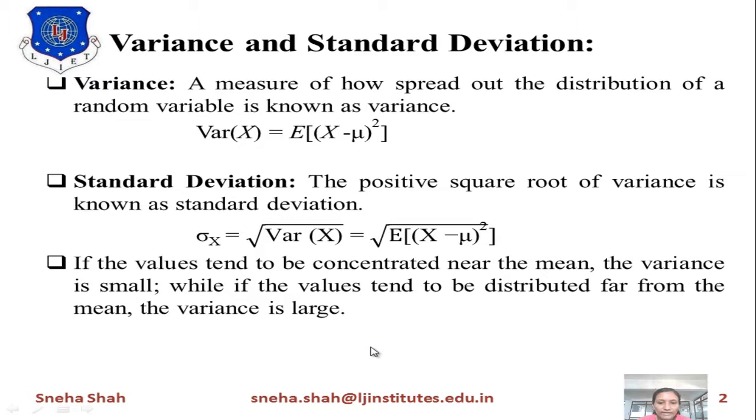So near to the mean value the variance will be small, meaning the change will be small because it is near to the mean. If it goes far from the mean, then the variance will increase. So the value of variance is large for the far values. If we represent it in a graph, it looks like this. If we take this center value as the mean value, then if it goes far from this, a large variance will occur, and if it is near to this, then it has a small value of the variance, meaning the change is small.